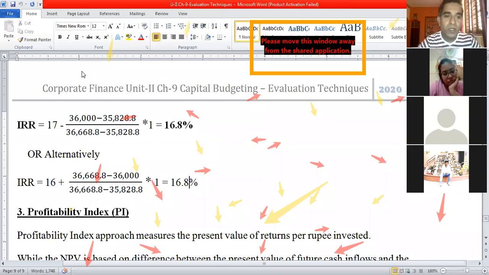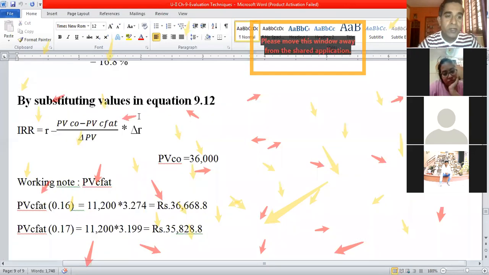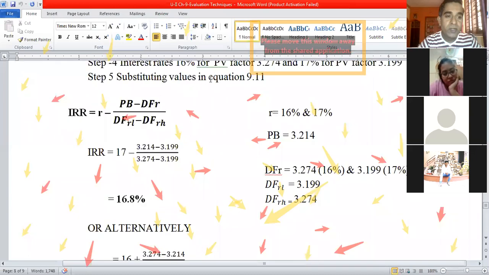Okay, so I repeat, students, you need not calculate internal rate of return 4 times. You can use any one. Let us say, to begin with, you can go for equation 9.11, and you can use this equation if you remember it easily. Use any one rate. If you use a higher rate of interest, it will remain.